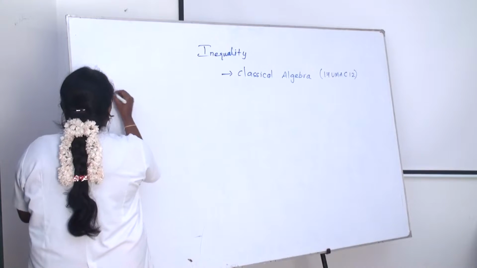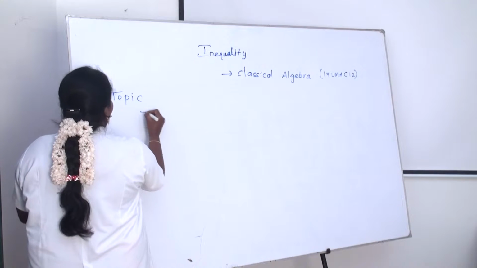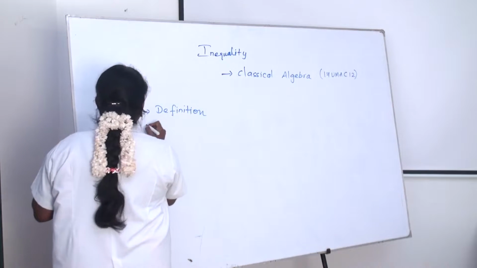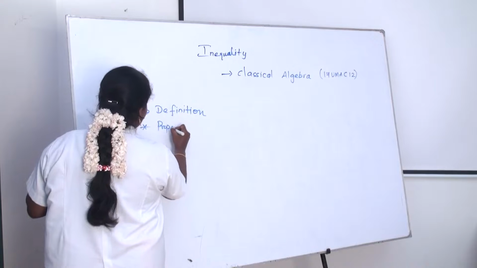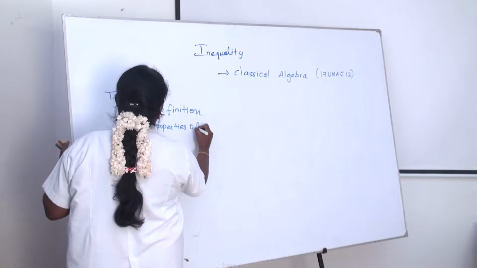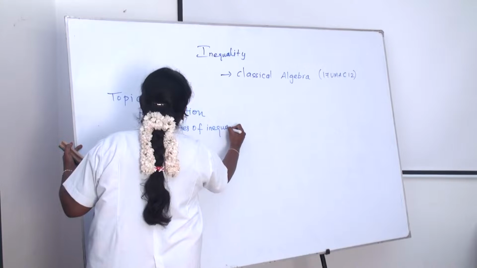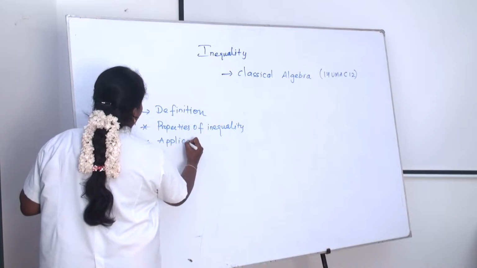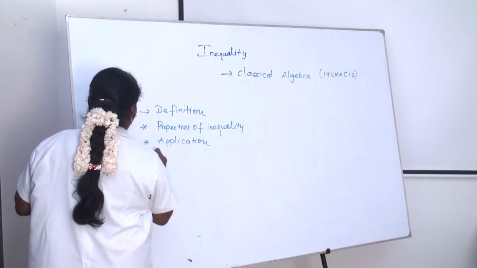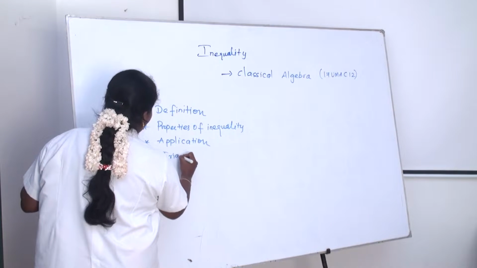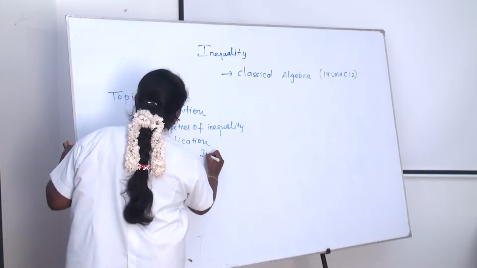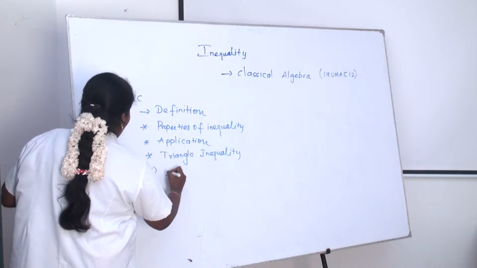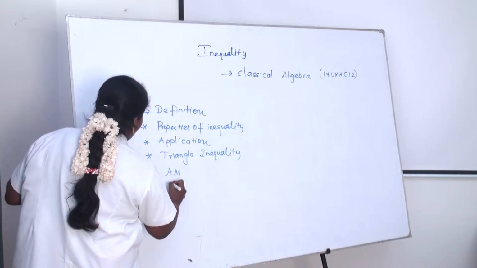Okay, the topics are the definition of inequality, properties of inequality, applications, triangle inequality, and AM, GM.